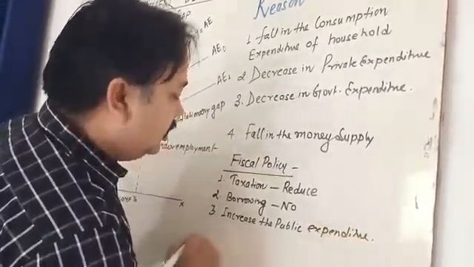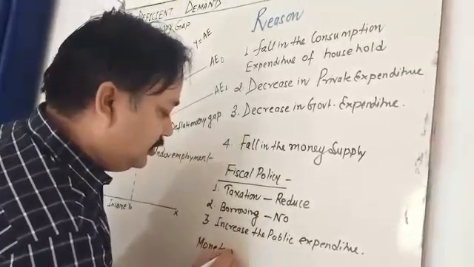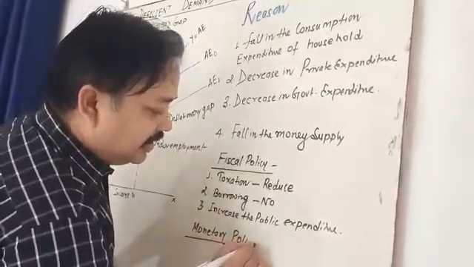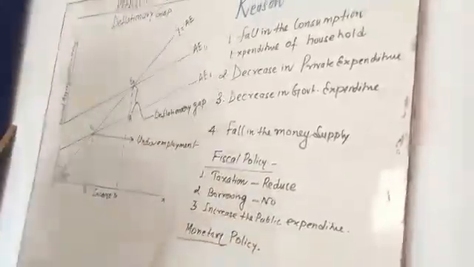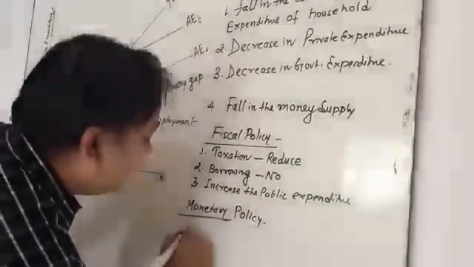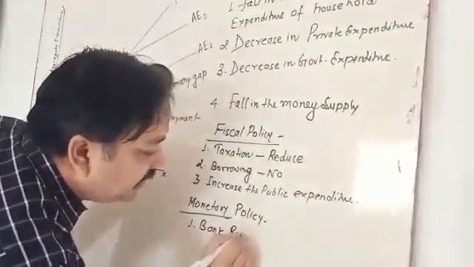Now, what is the monetary policy? Monetary policy is related with the bank rate and CRR. So write down bank rate. What will happen in the bank rate?